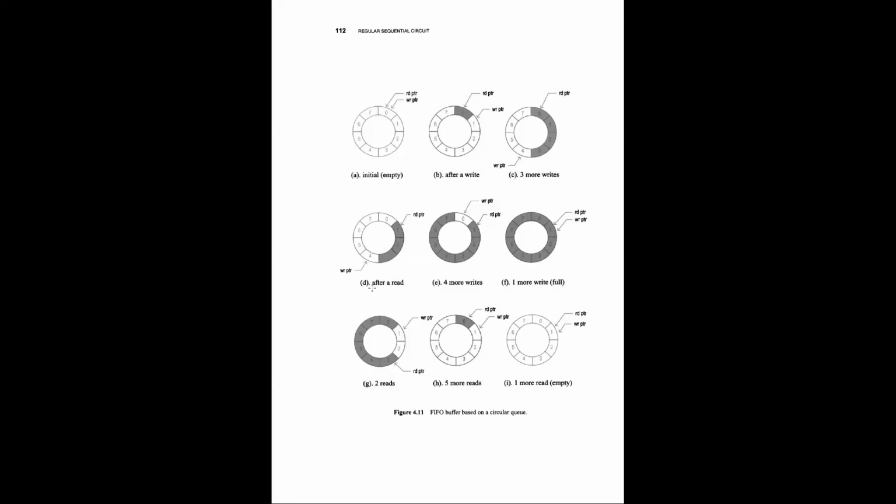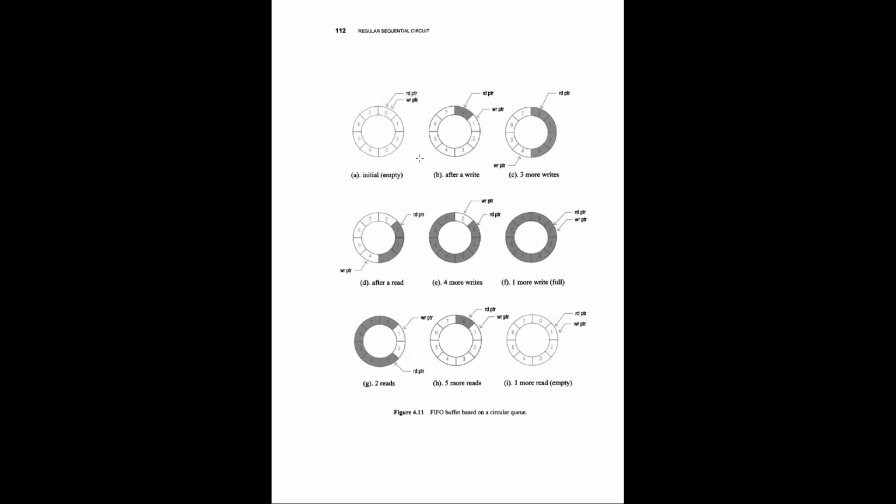Now let's say we read one location, from location 0. Now location 0 is empty, and the read pointer is incremented, because once location 0 has been read, the next location which can be read is location 1.